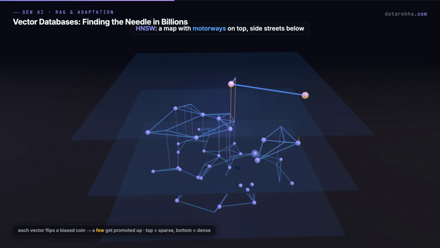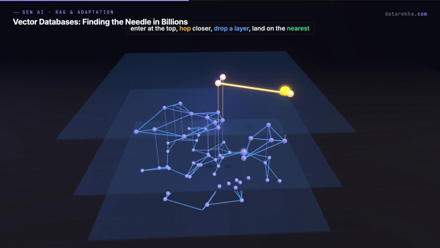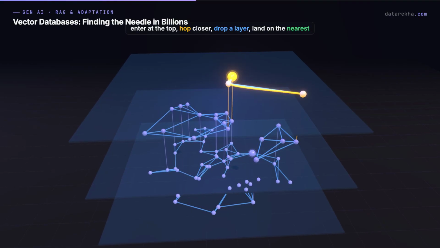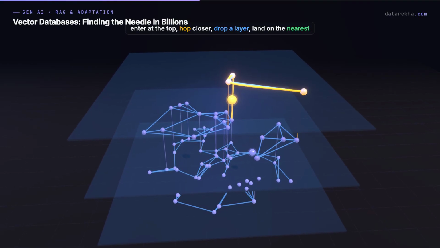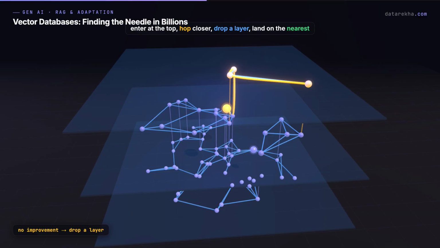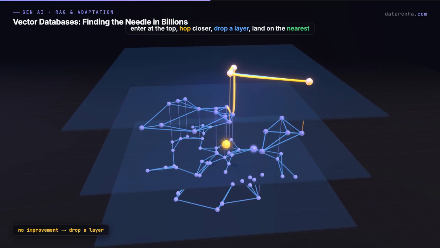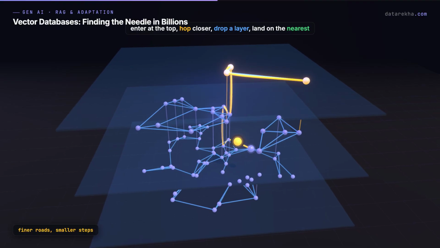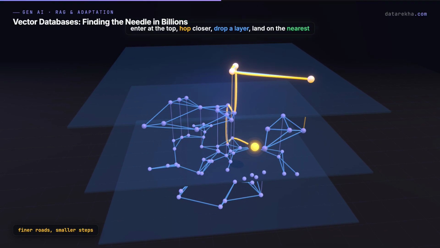So the top layer is sparse with long links. That's the motorway. The bottom is dense, short links. Those are the side streets. A search enters at the very top node and greedily hops toward whatever's closest to the query. When no neighbor gets it closer, it drops down a layer. Same spot, but now finer roads, more choices. Big jumps up top, careful little steps at the bottom. A few dozen hops replace 10 million comparisons.